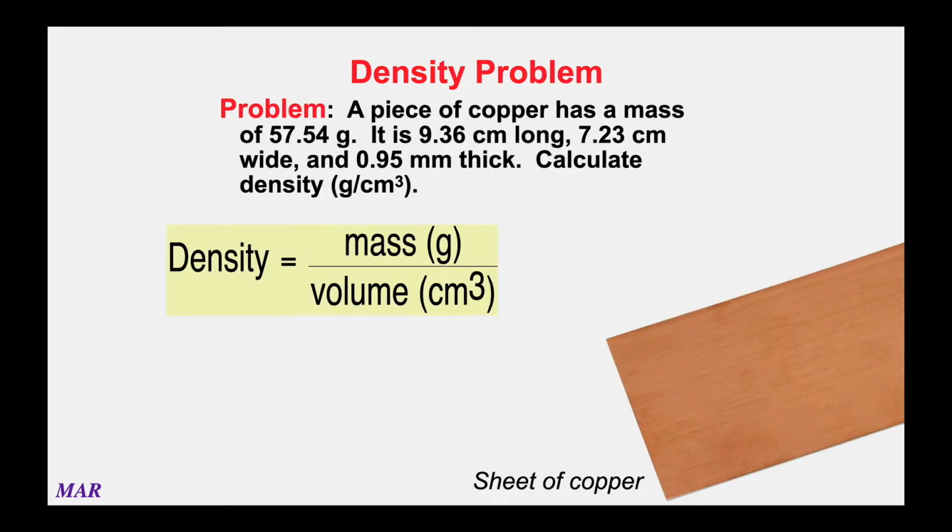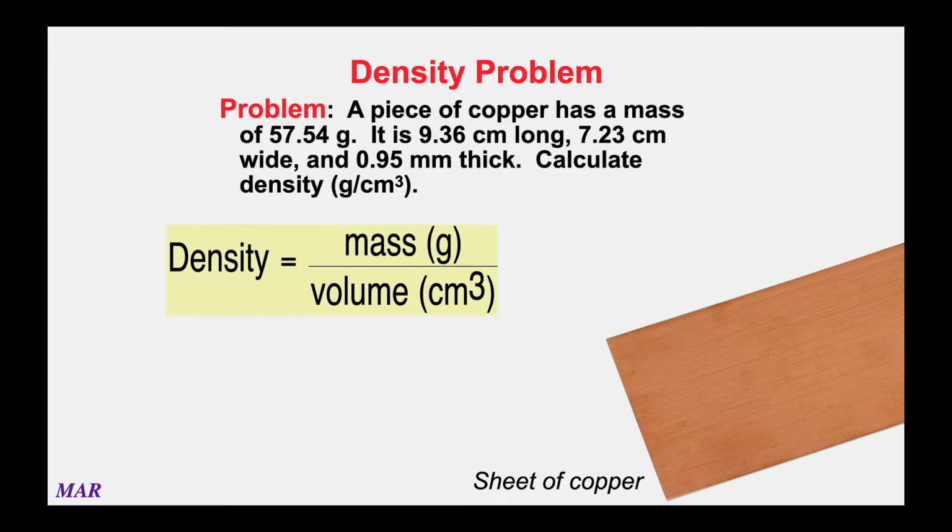Here's a problem you might see when it comes to density. Say we have a rectangular piece of copper, and the mass is 57.54 grams. The piece of copper has a length of 9.36 centimeters, a width of 7.23 centimeters, and it's 0.95 millimeters thick, so not very thick. We can use this information to calculate the density of copper.